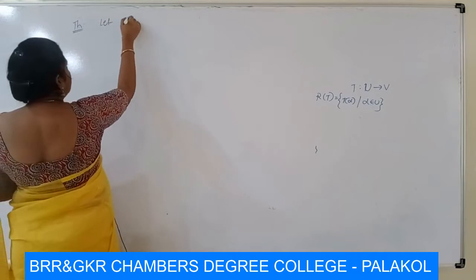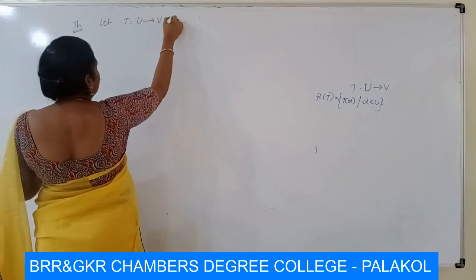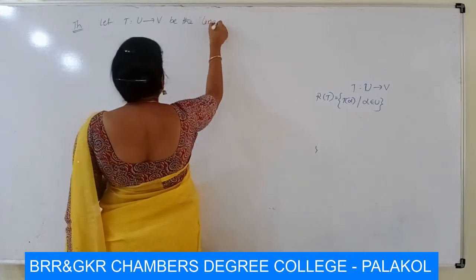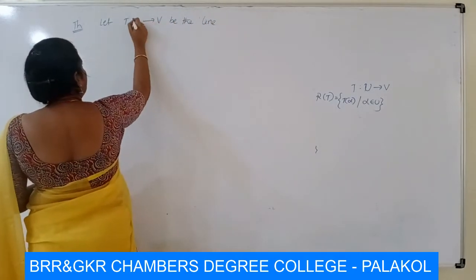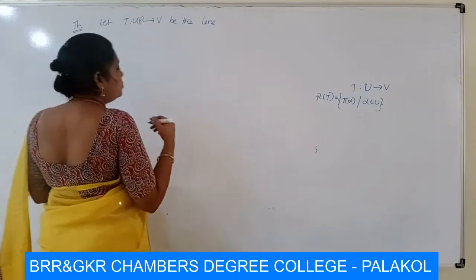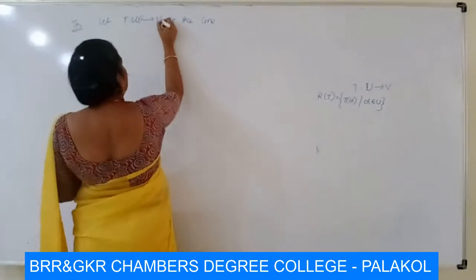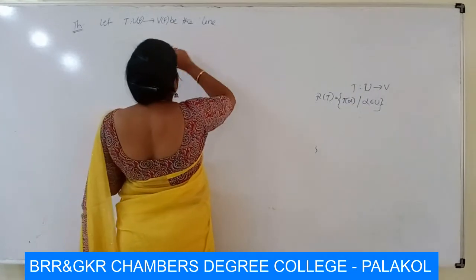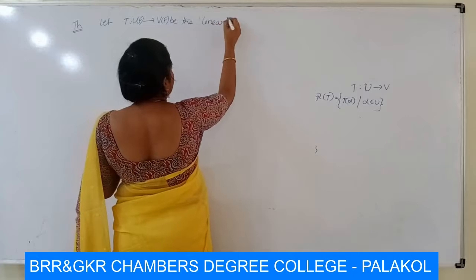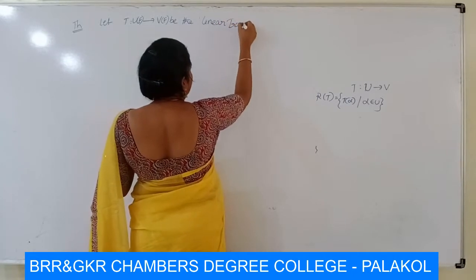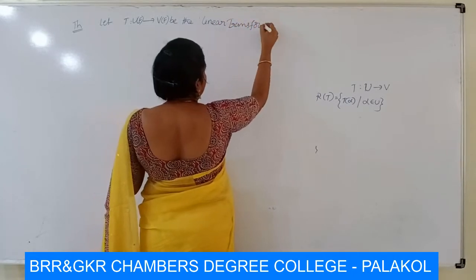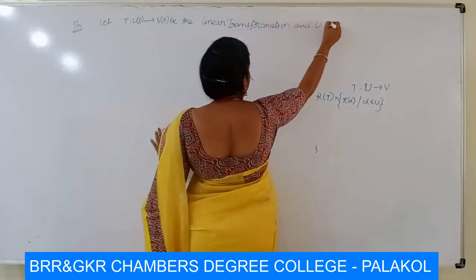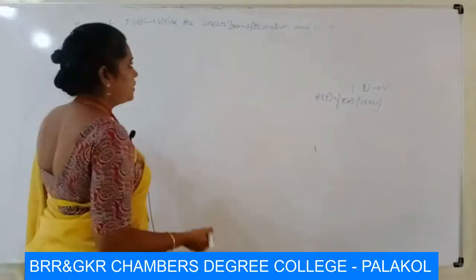Let T maps U to V be a linear transformation. Here you write U of F. So that means U is a vector space over the field F and V is also a vector space over the same field F, with the linear transformation, and U is a finite dimensional vector space.